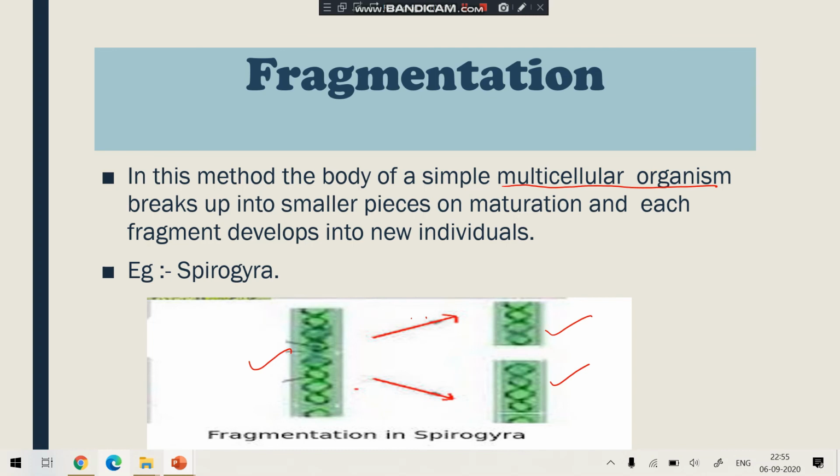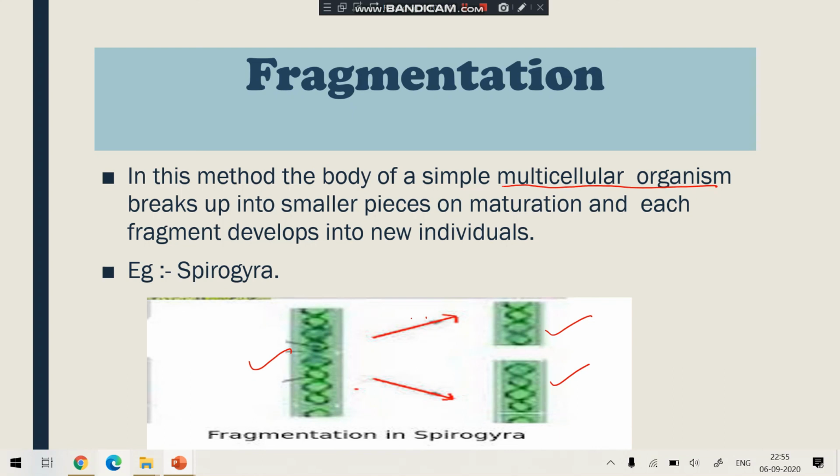The first one is fission. Fission is a type of reproduction in which an organism divides its body. There is binary fission and multiple fission. Binary fission is one in which one organism divides into two. Examples are amoeba, paramecium.